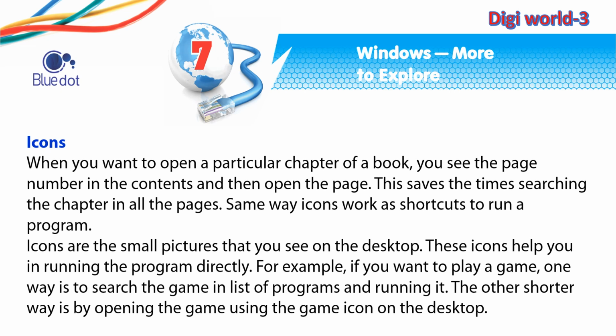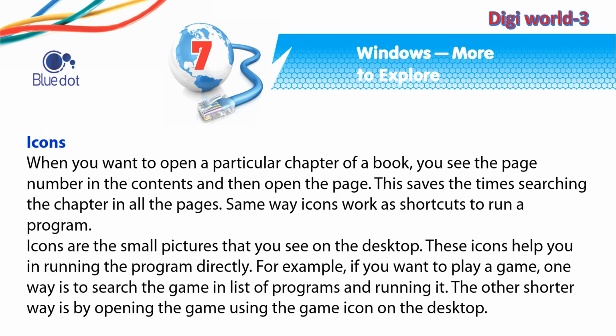Icons. When you want to open a particular chapter of a book, you see the page number in the contents and then open the page. This saves the time searching the chapter in all the pages. Same way, icons work as shortcuts to run a program. Icons are the small pictures that you see on the desktop. These icons help you in running the program directly.